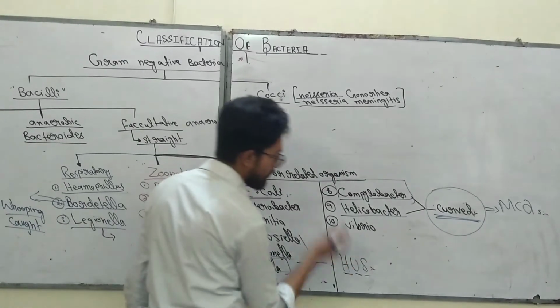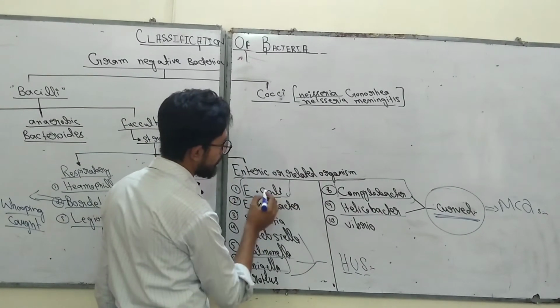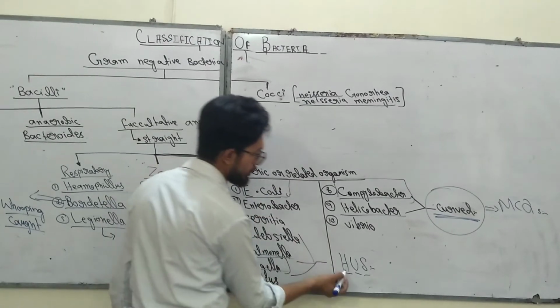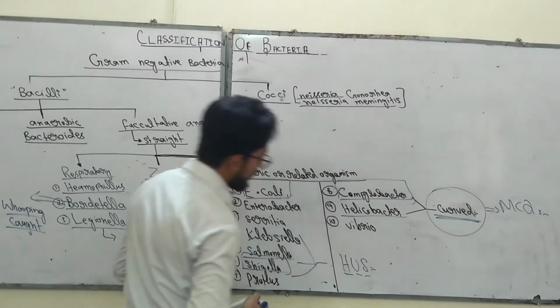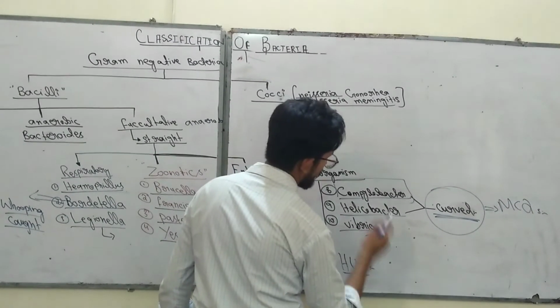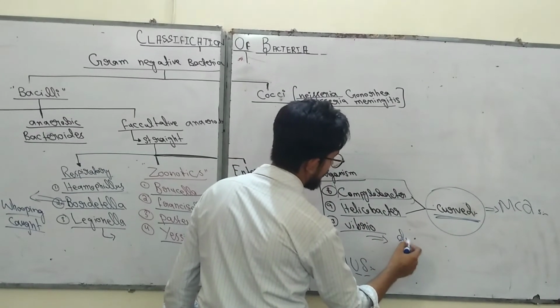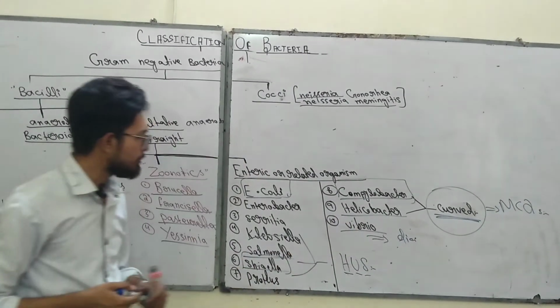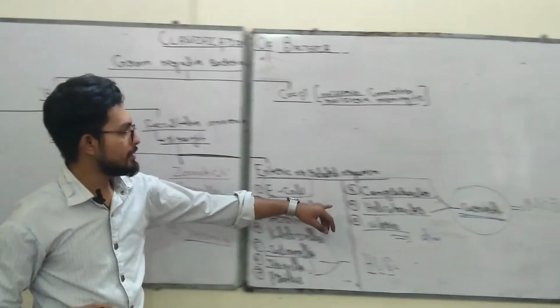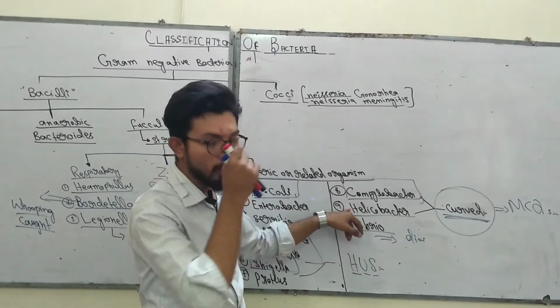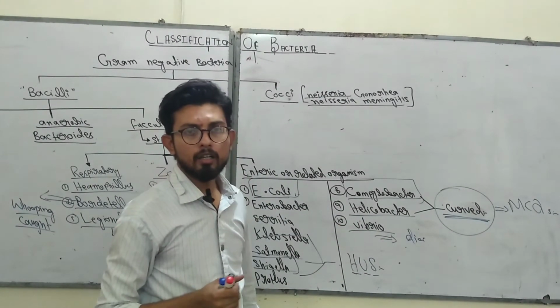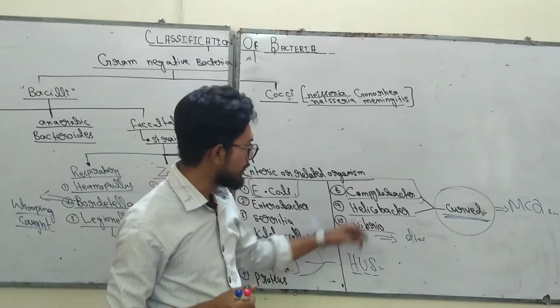Shigella and also some strains of E. coli cause hemolytic uremic syndrome. And Vibrio also causes diarrhea. So most of the organisms cause diarrhea, but some, like Helicobacter, cause gastroenteritis, or we can say ulcers.